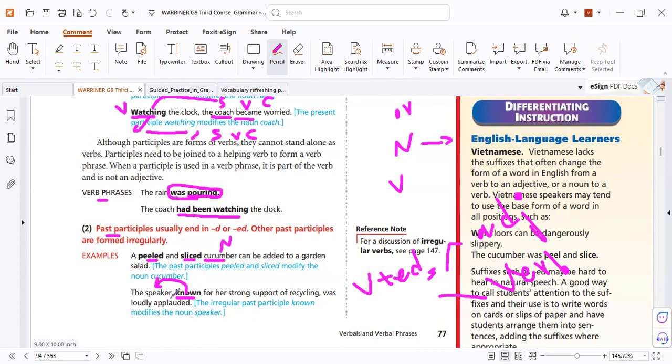If you want to use it in the middle, you must use commas. So, the speaker, loudly applauded. And how about this phrase? Past participle phrase. Look, past participle, and then the phrase to modify, to describe the noun before. So we call it an adjective. That's why. Is that clear, Dr. John? Yes.